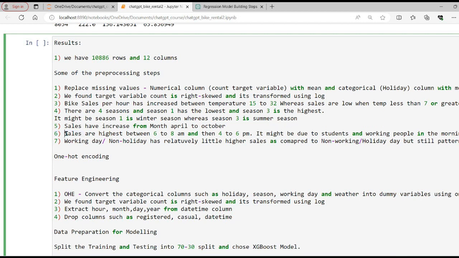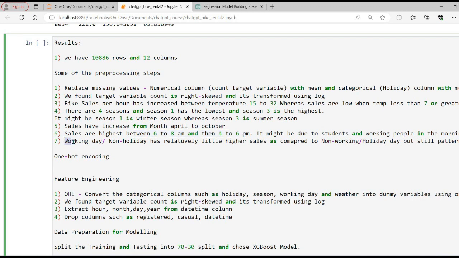A similar thing we noticed is that sales are typically high between 6 to 8 a.m. or 4 to 6 p.m., in the afternoon or evening. It might be due to a lot of students and working professionals renting the bike to commute to their respective college or office, and that could be a reason why we see higher sales compared to other times of the day.